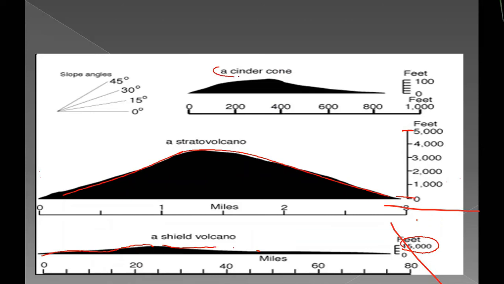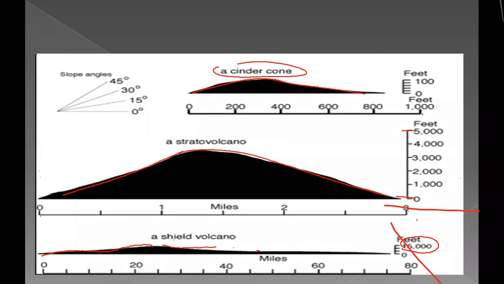But here you can see the cinder volcano, the cinder cone. You can see how the cone is. This cone may go up to 100 feet, very little height, and you can see the spread also. This spread will be around 0 to 3 miles. But the shield volcano may spread 0 to 80 miles. Just imagine how many kilometers it spreads because of its low viscosity. Here it may go up to 0 to 100 feet. The cinder volcano is a very small volcano.